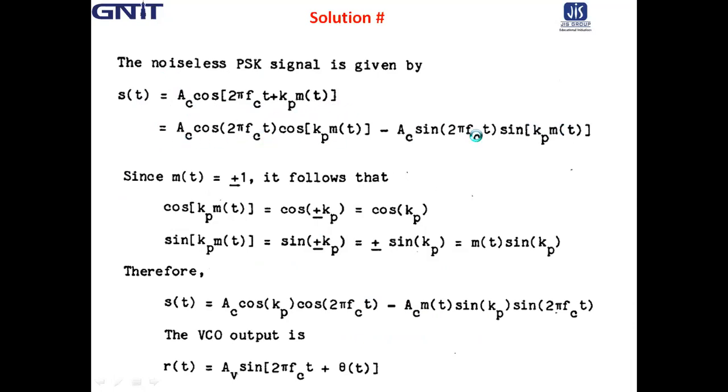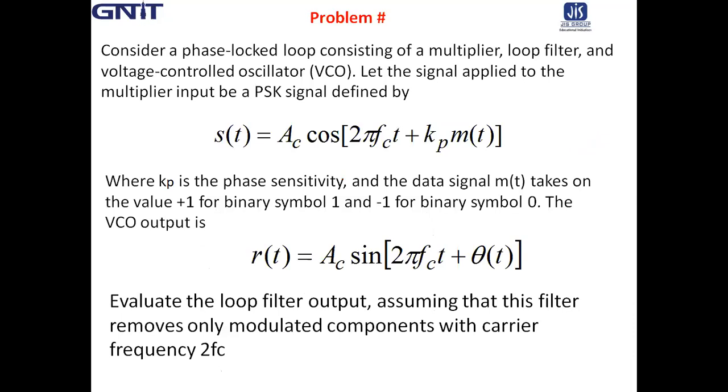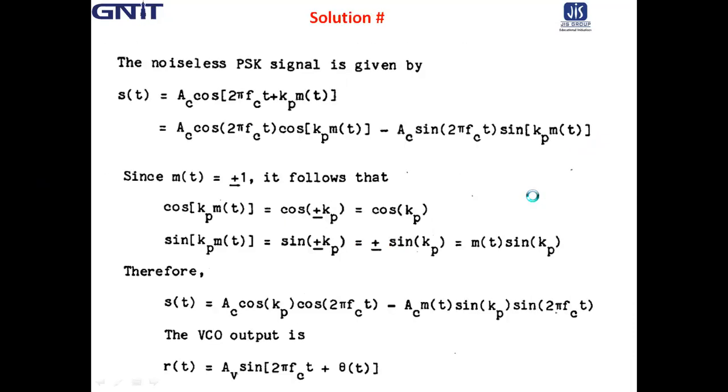Just simple trigonometry: cos(A plus B) equals cos A cos B minus sin A sin B. Since m(t) is basically plus or minus 1, that is +1 for binary symbol 1 and -1 for binary symbol 0, m(t) is basically a polar signal.